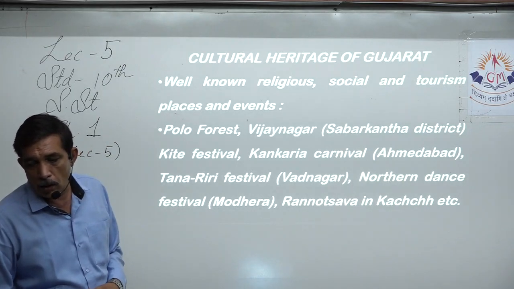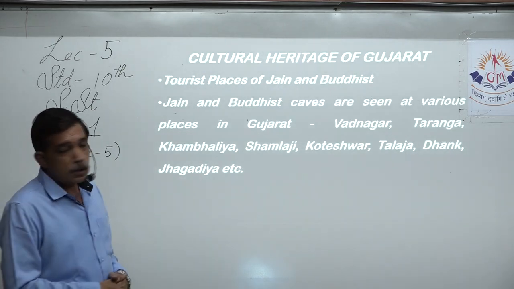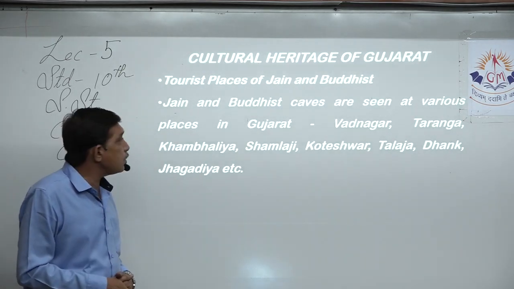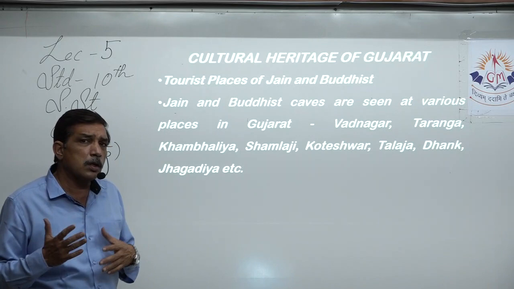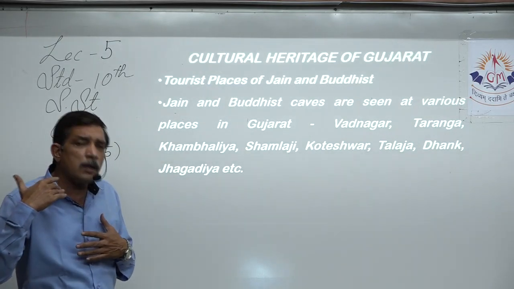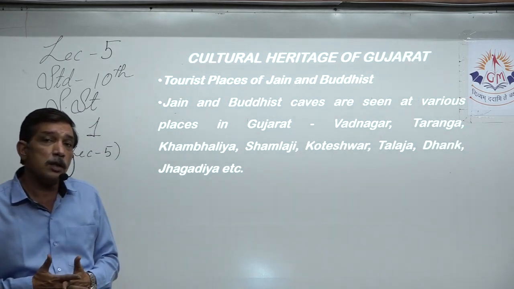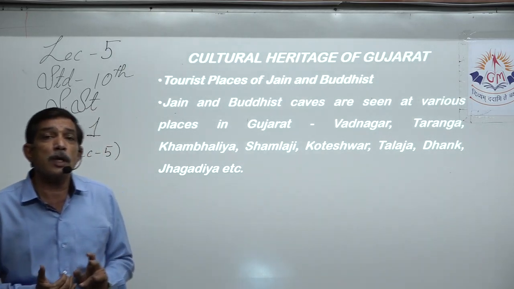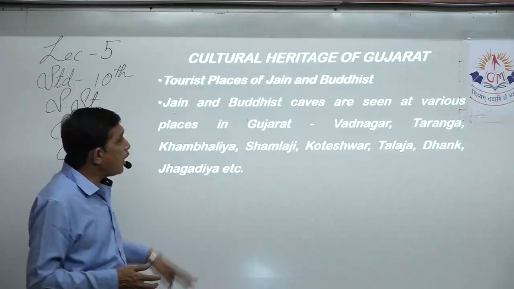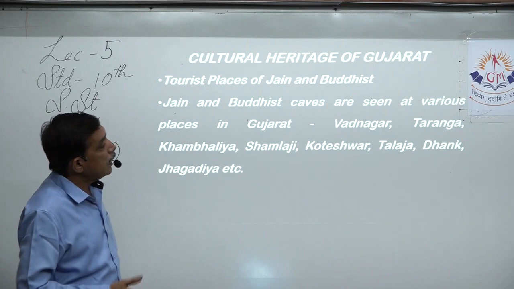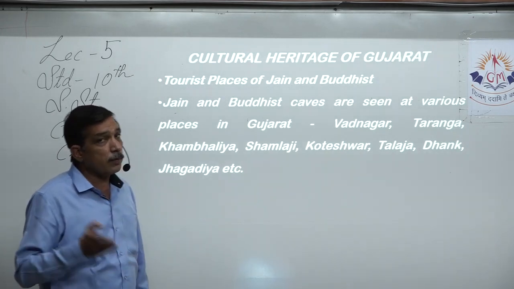So these are the well-known religious, social and tourism places and events. Now, tourist places of Jain religion and Buddhist religion are also quite important. Jain and Buddhist caves that are seen, right? They are quite old, structured a long while ago in ancient times. Some of them are said to have been constructed during the 1st century, 2nd century. Yes, it's that old. They are found at various places in Gujarat. They are at Vadnagar, Taranga, Kambalia, Shamlaji, Koteshwar. Please remember these names.